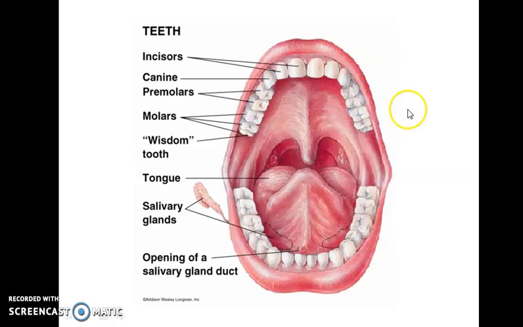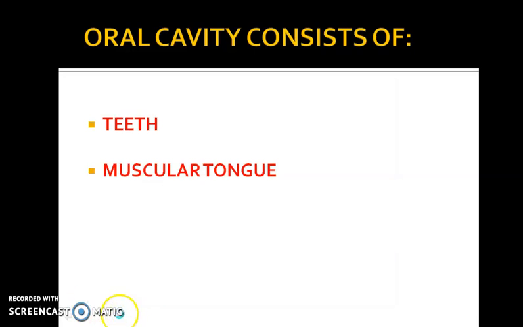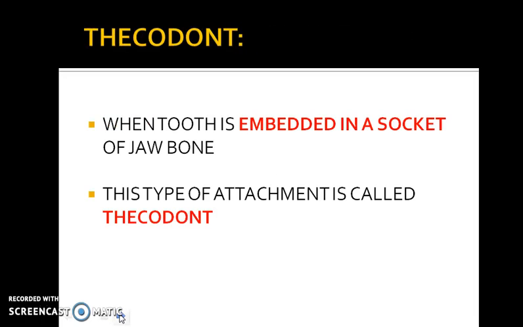Here you can see this is our oral cavity or the buccal cavity, where we also have our teeth as well as the very important organ, that is the tongue. So the oral cavity consists of two parts: the teeth as well as the muscular tongue. So let's learn a few more, very important pieces of information with regard to the teeth.